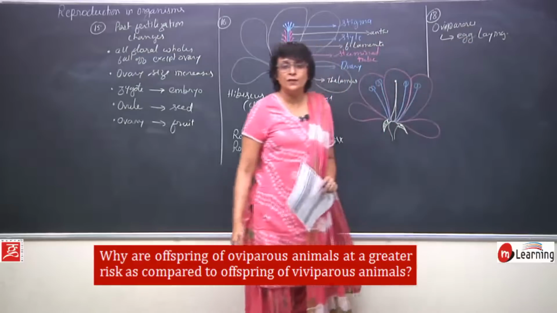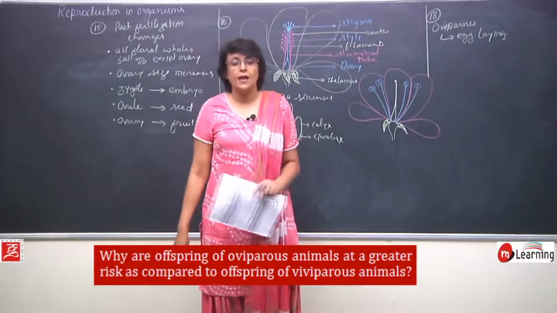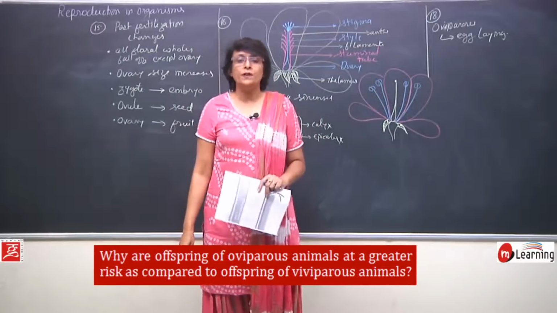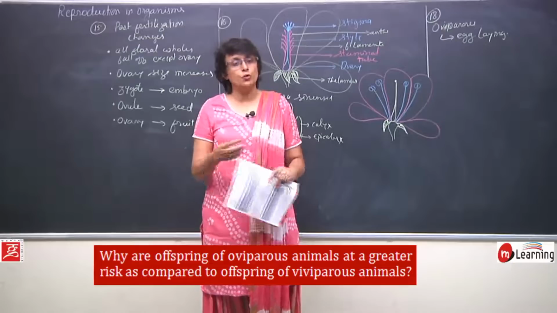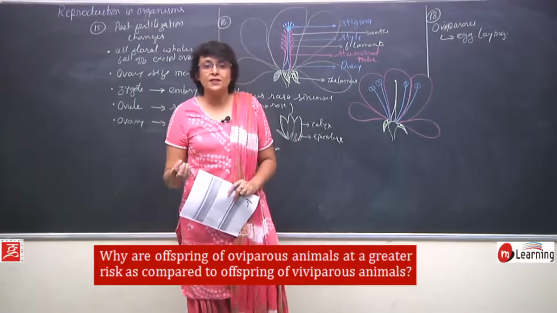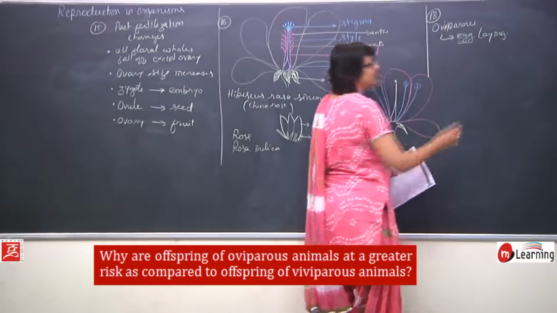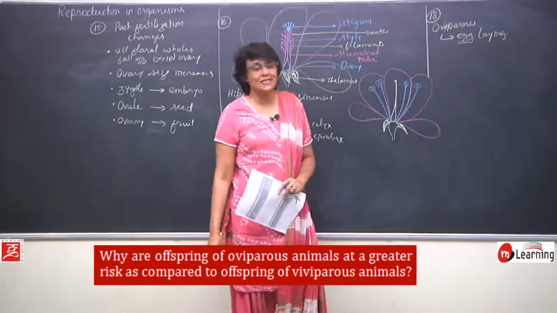When the animal has laid the eggs, they are in the open environment. If they are in open environment, they are exposed to all various conditions, physical conditions, chemical conditions and predators. So, the chances of their survival are less.